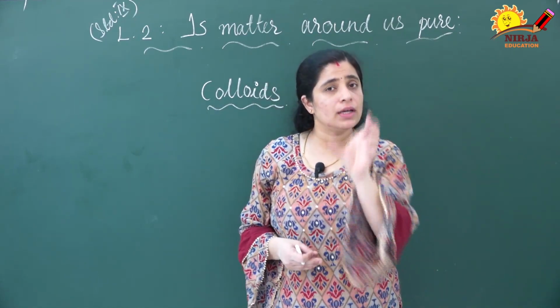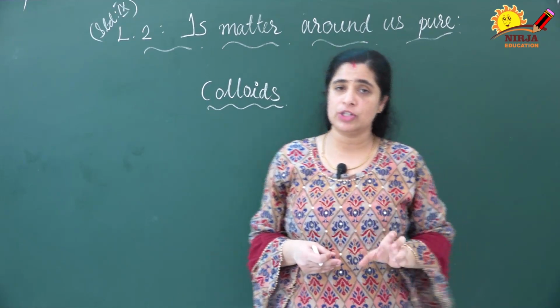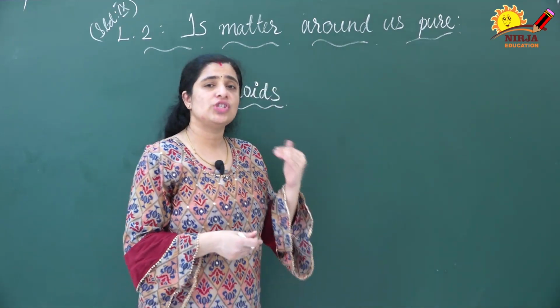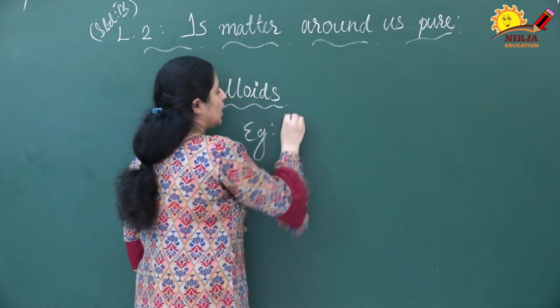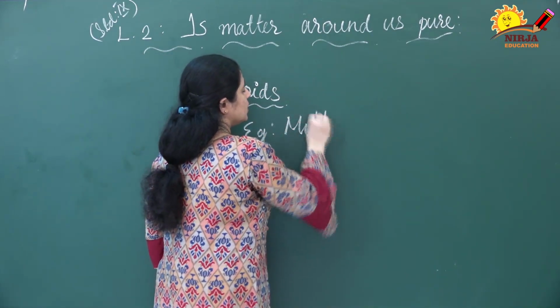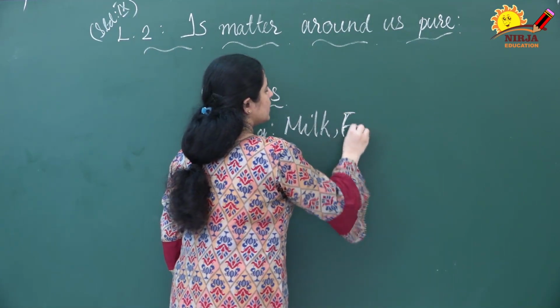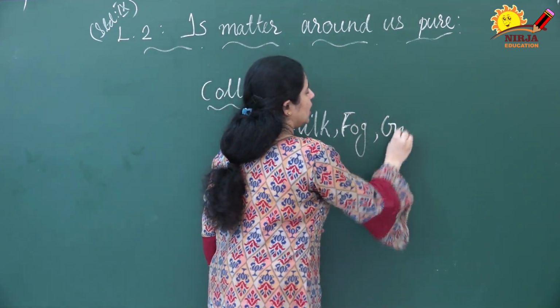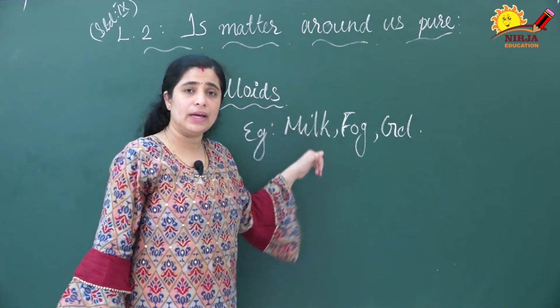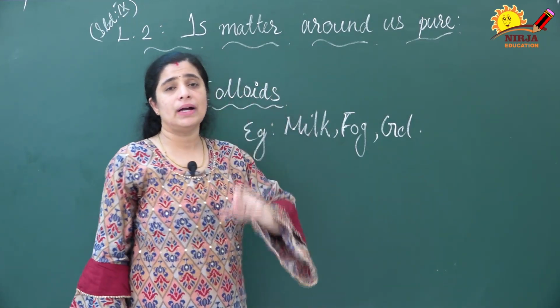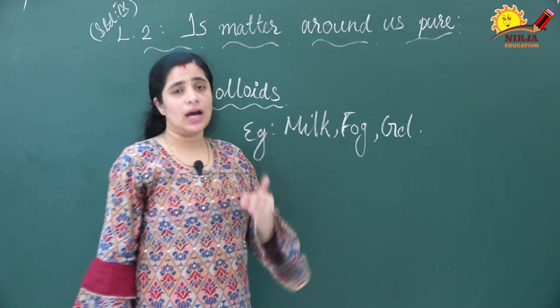It appears as a homogeneous mixture but it is a heterogeneous mixture. Examples for colloids are milk, fog, gel, etc. The particle sizes are bigger but we can't see the particles with the naked eye.